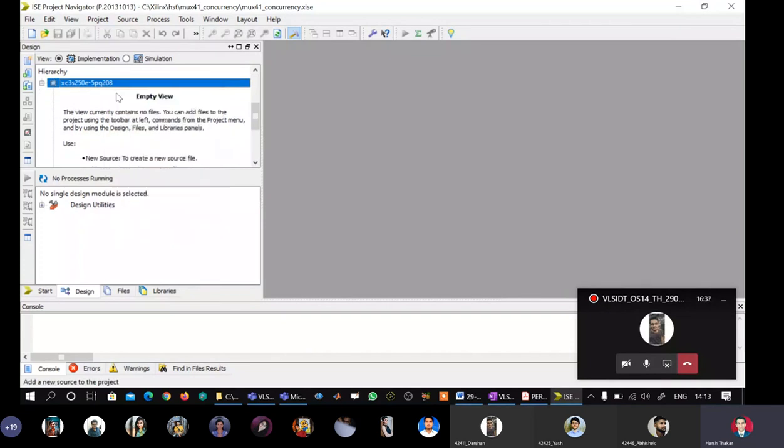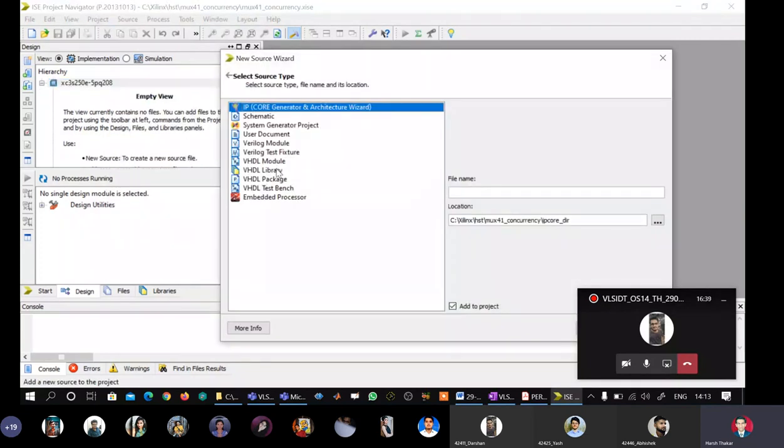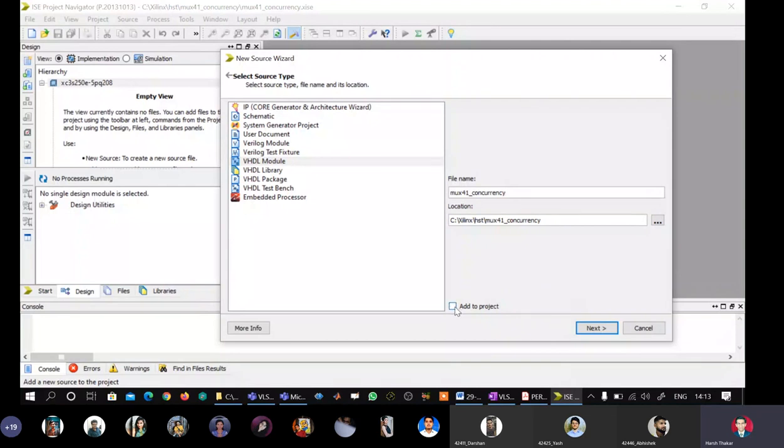Right click, new source. Here, select VHDL module. Go to file name here. Whatever I put here will become the entity name. So I will paste it with Control V, and make sure that add to project is selected. Reassure that VHDL module is again selected.